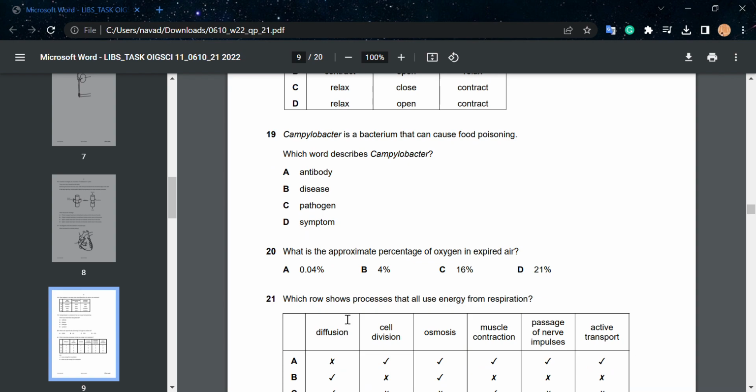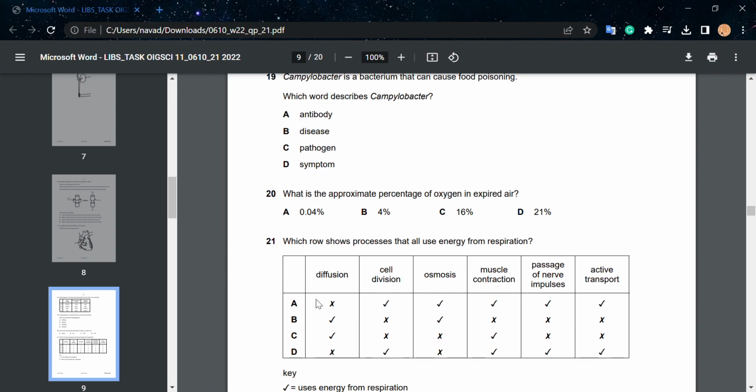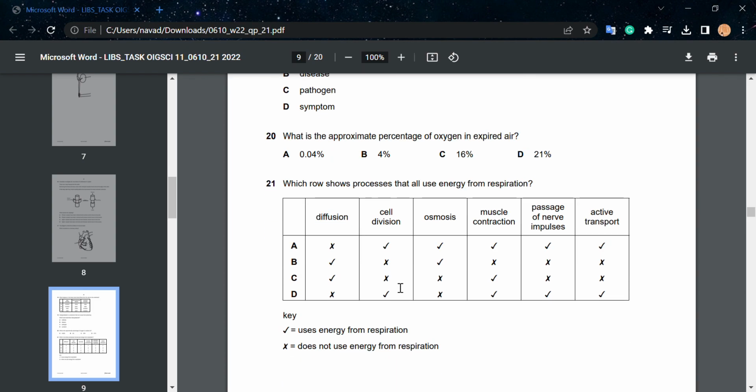19. Okay, I don't know how to pronounce this. Campylobacter is a bacterium that can cause food poisoning. Which word describes Campylobacter? So the correct option would be C. Pathogen. 20. What is the approximate percentage of oxygen in expired air? Now the correct option for this is C, which is 16%. And 21, the correct option is D.